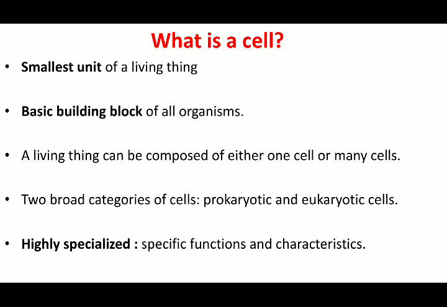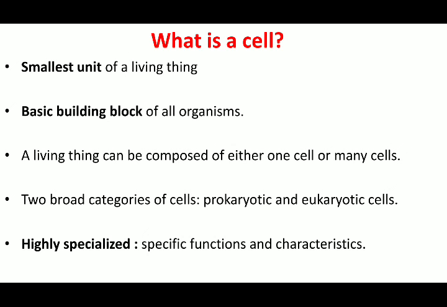All living organisms can be either made up of a single cell or of many cells. If the individual is made up of a single cell, it is known as a unicellular organism, and if the individual is made up of many cells, it is termed a multicellular organism. Apart from being called unicellular or multicellular, cells can also be categorized into two: prokaryotic cell and eukaryotic cell.